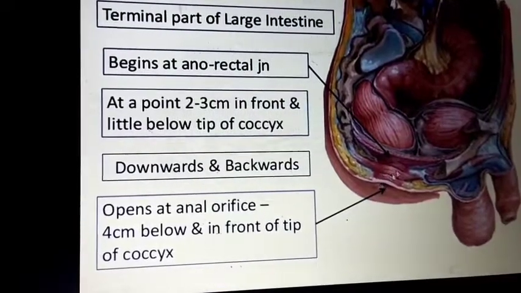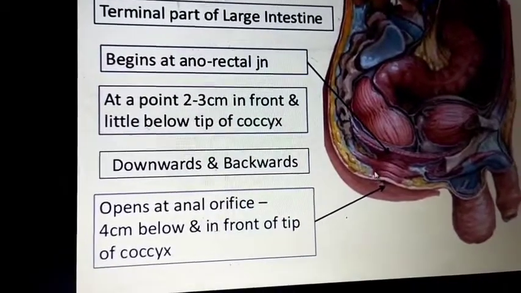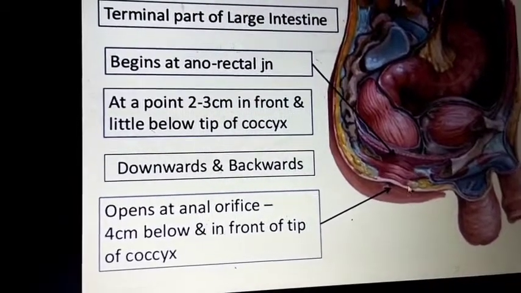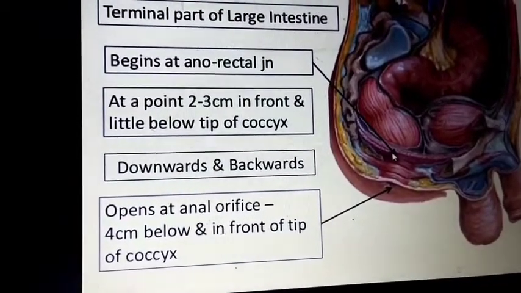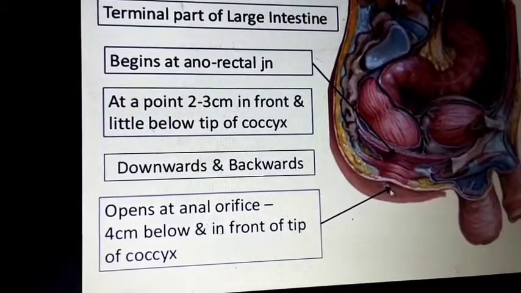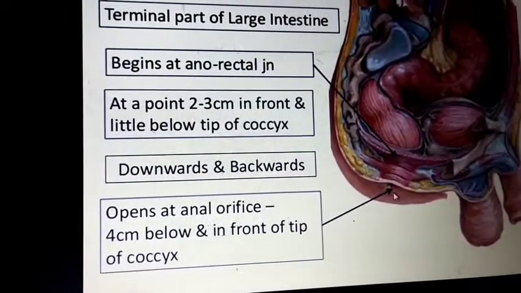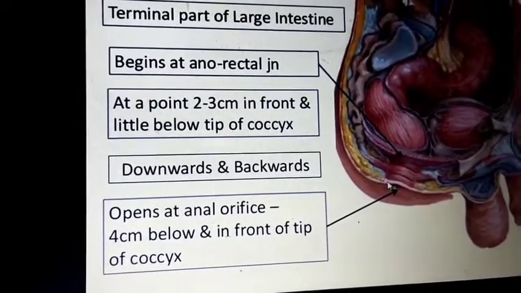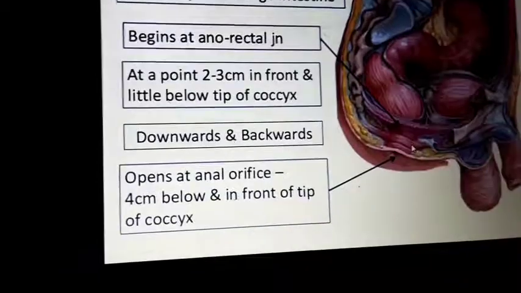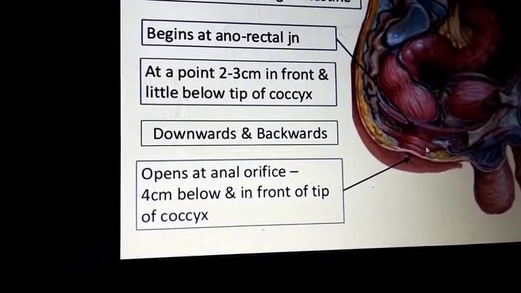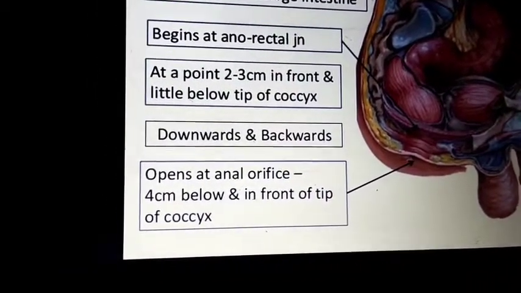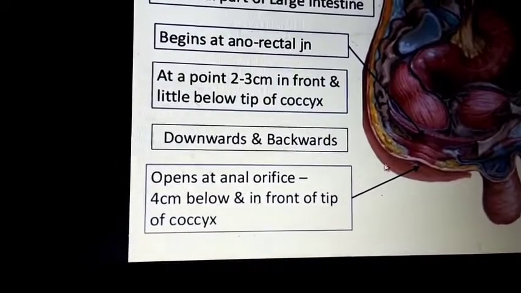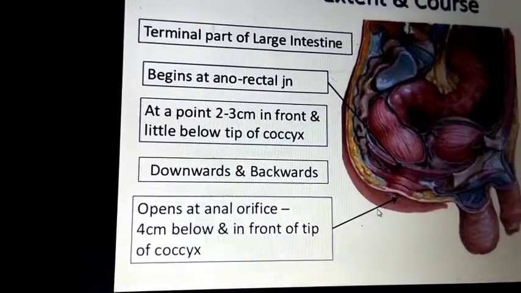It goes downwards and then backwards. Because of the backward tilting of the perineum, the posterior wall is longer than the anterior wall, because it first goes downwards and then becomes backward. Because of this backward curvature, the posterior wall of the anal canal is longer than the anterior wall. The anal orifice is 4 centimeter below and in front of the tip of the coccyx. Now go for the next slide.